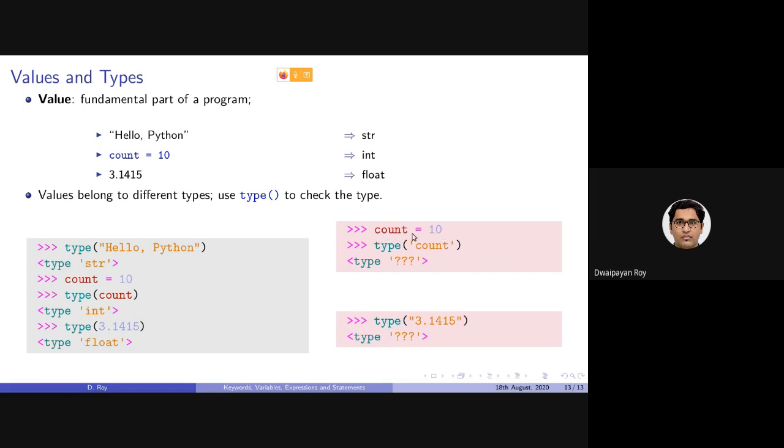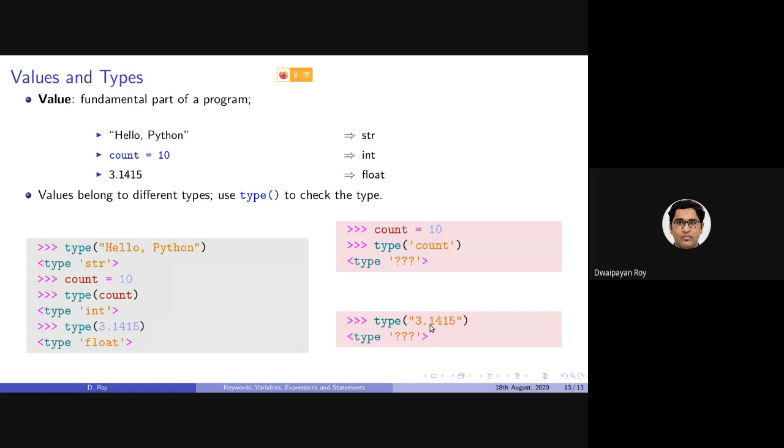In this statement, this count is a variable. But while checking the type, instead of writing count, mistakenly I have written "count" in quotes. In quotes, count is a string, which is not actually this count. Similar thing here as well.